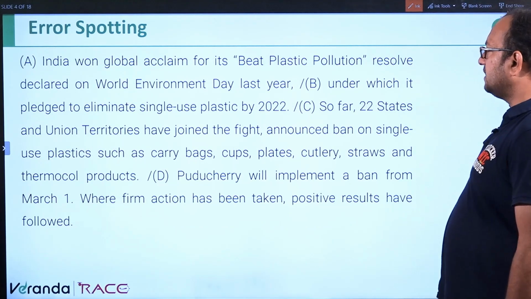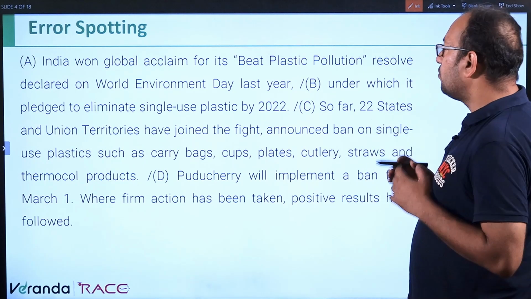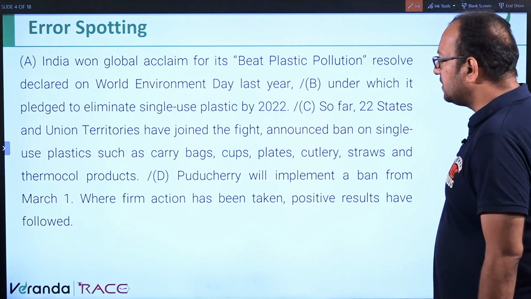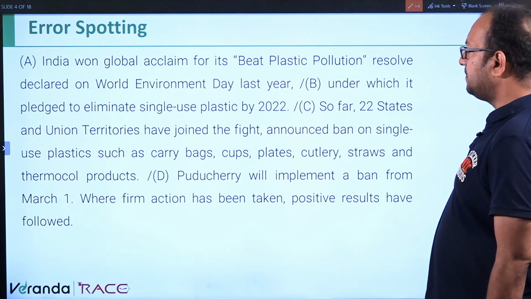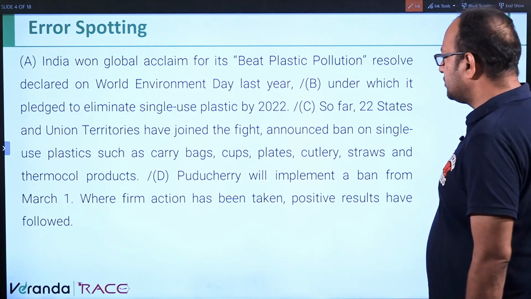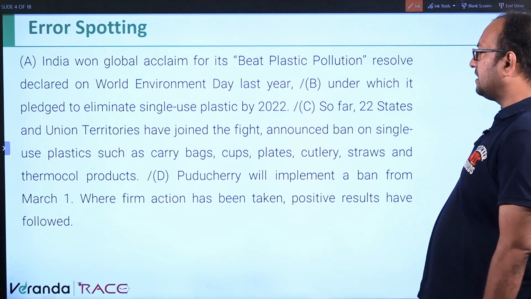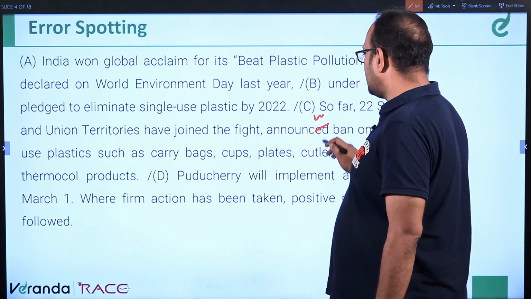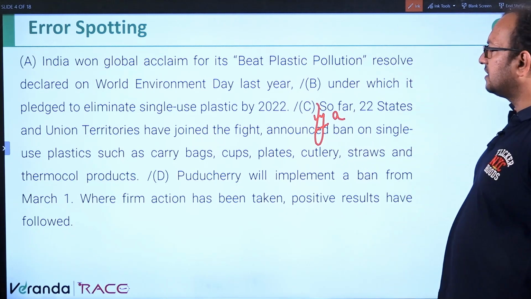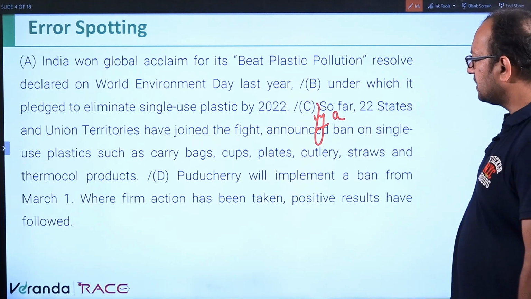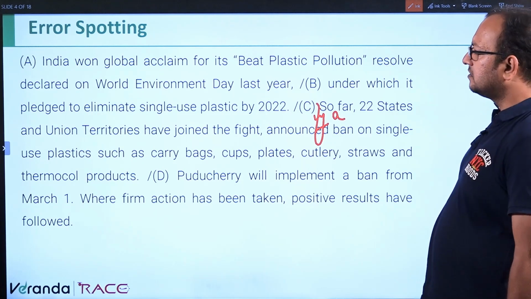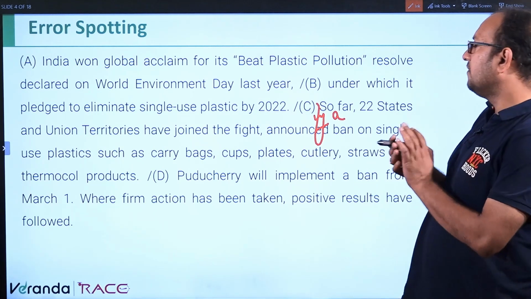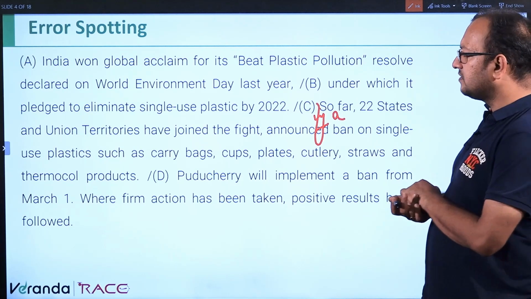Okay. So moving ahead to the next question. India won global acclaim for its beat plastic pollution resolve declared on World Environment Day last year, under which it pledged to eliminate single-use plastic by 2022. So far, 22 states and union territories have joined the fight, announcing a ban on single-use plastics such as carry bags, cups, plates, cutlery, straws and thermocol products. Puducherry will implement a ban from March 1 where firm action has been taken, positive results have followed.